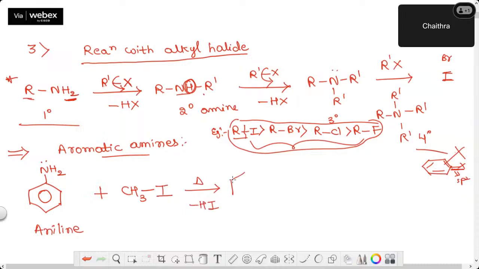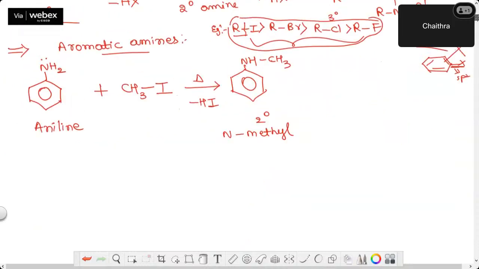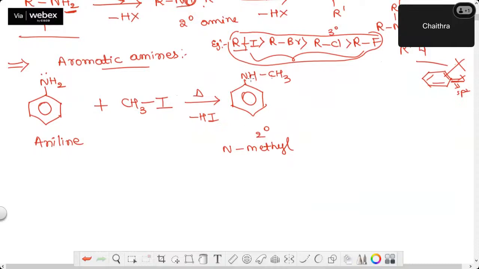What is left out here? NH is left out. 1 H I have removed with I, and I will attach here CH3. Now this is nothing but a secondary amine. Nitrogen is directly attached to 2 carbon atoms. This is called N-methyl. N-methyl what? This entire structure I'll consider as aniline.